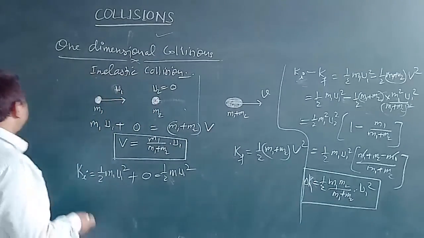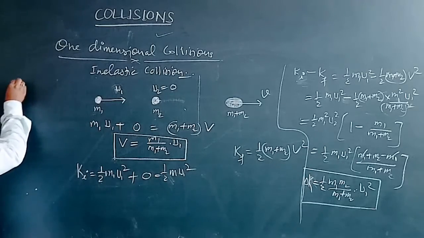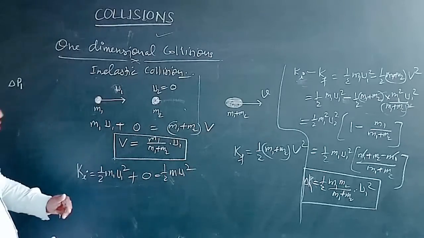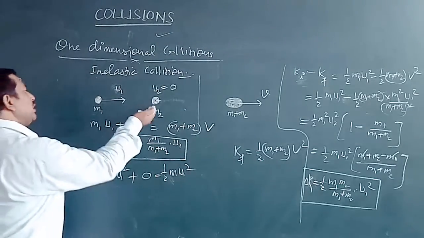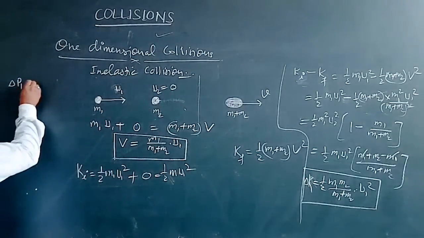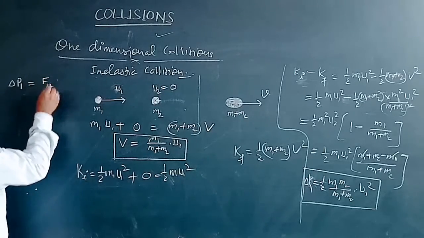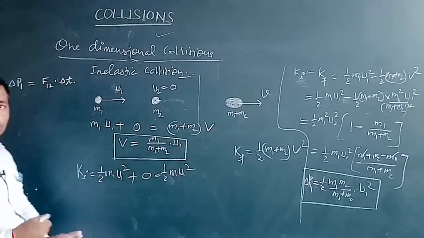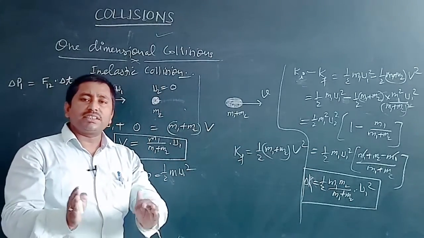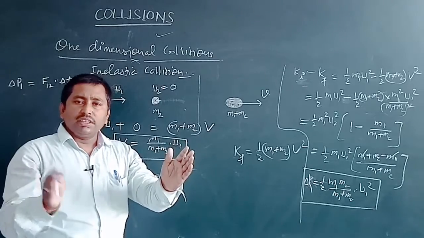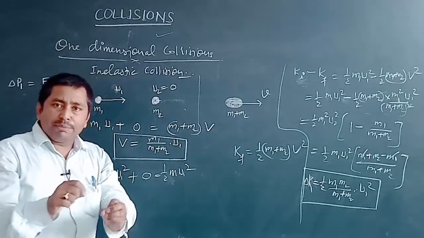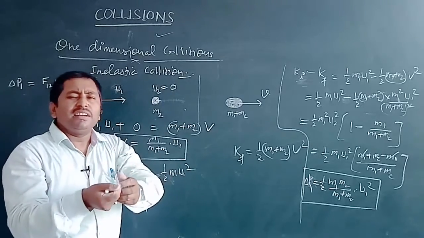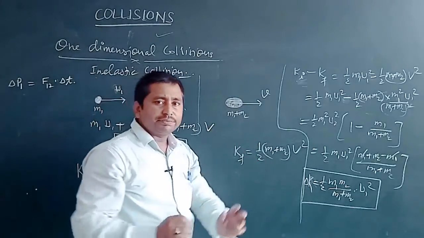So delta p1 can be written as the force applied by the first ball on the second times the time interval delta t. Suppose delta t is the time of impact, meaning during this time interval both balls are colliding, and after that they separate and move in a particular direction.